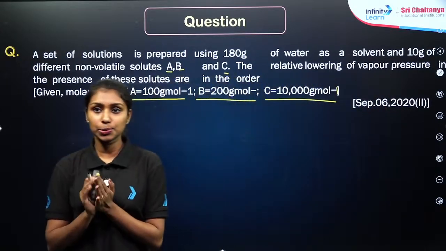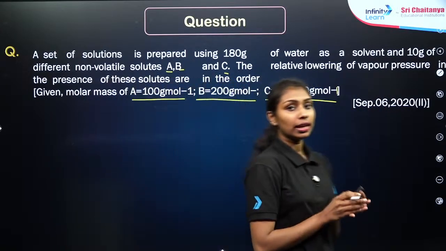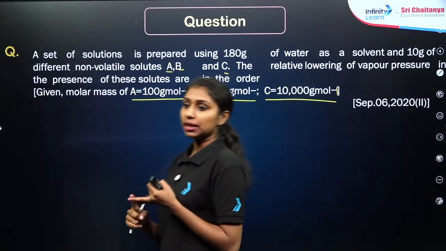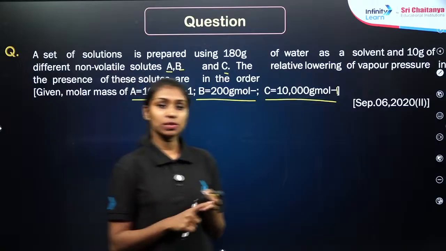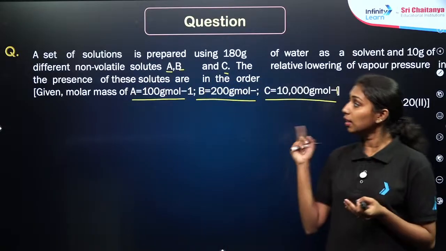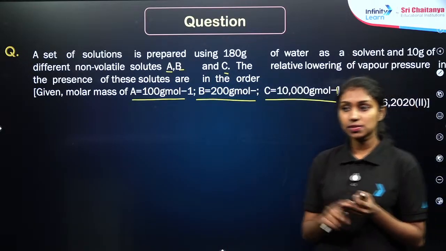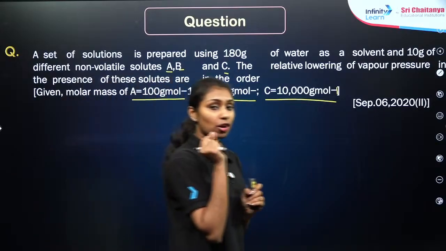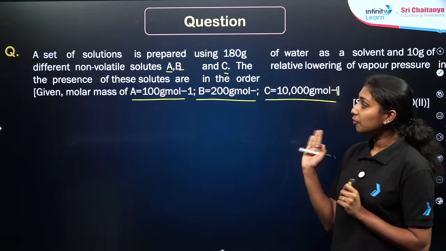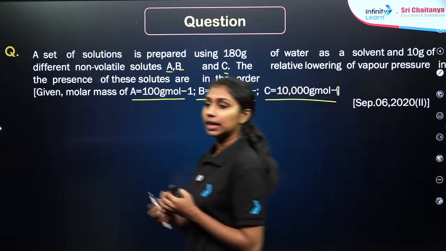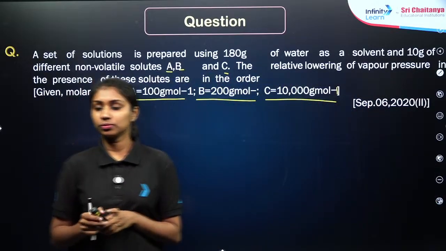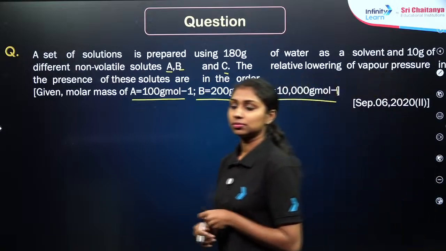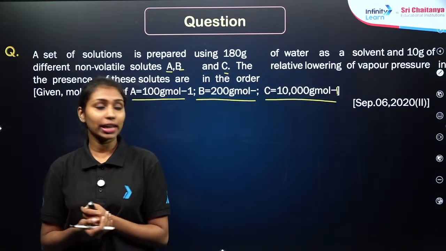The question is, a solution is made up of 180 gram of water. By adding solute A, you get the first solution. If you add the second solute B, it becomes the next solution. The third solution is prepared by mixing 180 gram of water with another solute C. So three different solutions are given here. You need to identify the order of relative lowering of vapor pressure for the three different solutions. Okay, how can we approach this question?